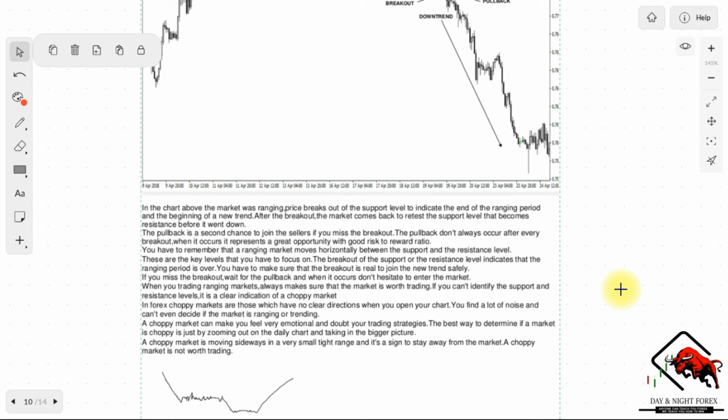So the best way to determine if a market is choppy is by zooming out on the daily chart and taking the bigger picture, to see what is the overall trend, or what is really happening there, right? So a choppy market is moving sideways in a very small tight range and is a sign to stay away from the market. A choppy market is not worth trading, so stay away from that one, guys.